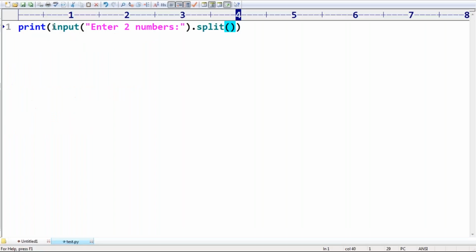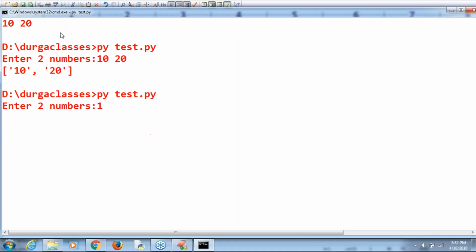Now I'm taking, for x in, what thing I have to take? int of x. Now observe, enter two numbers. Have you observed?